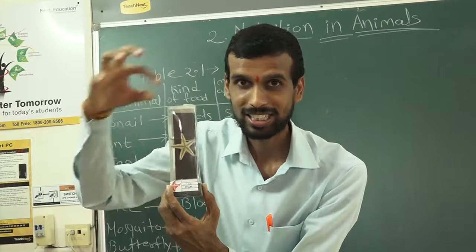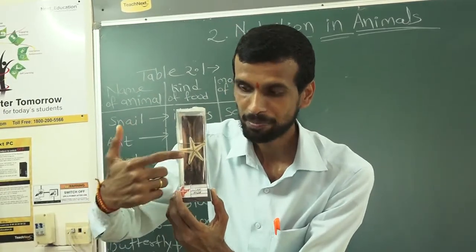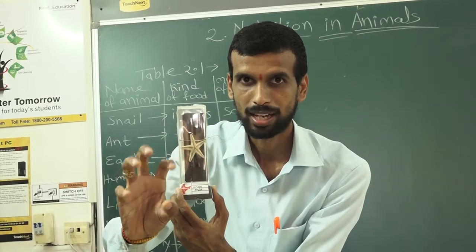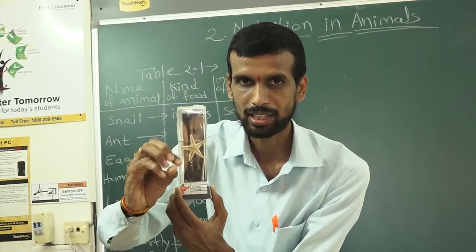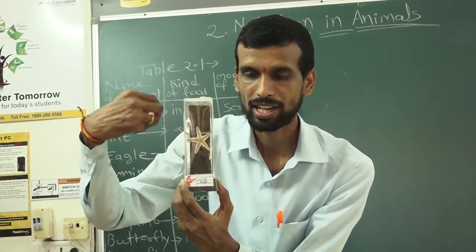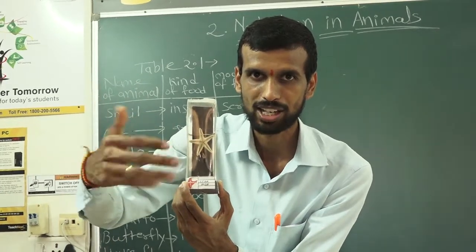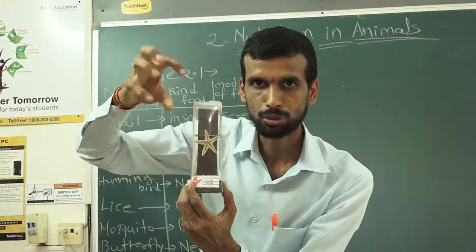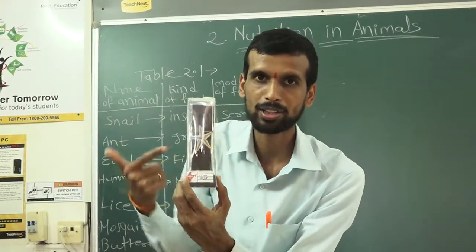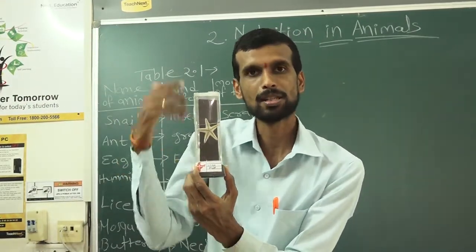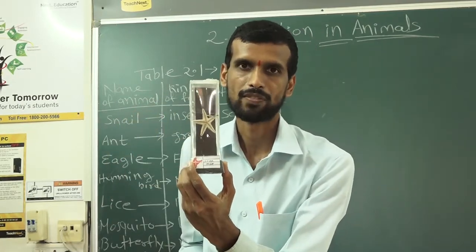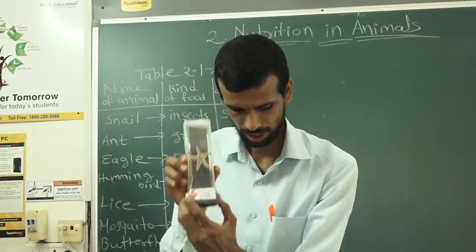Starfish takes its stomach out of the body and takes the soft part of the snail inside, and the hard shell of the snail is kept outside. It takes the food through the stomach and then the stomach goes back into the body. Then the stomach will digest it and it will be used by the starfish. Okay, so this is about starfish.